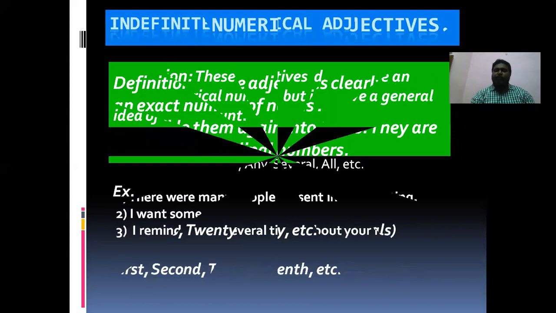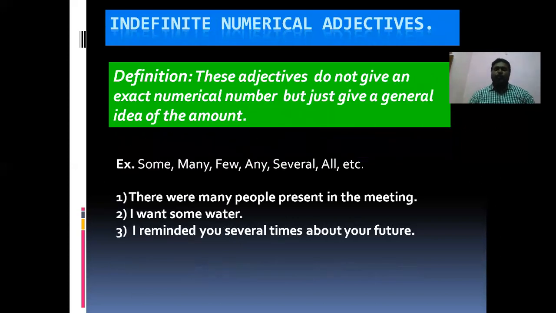Next, indefinite numerical adjectives. So here the title indicates indefinite. Indefinite means not exact. It is a number, but we cannot say it exactly. Let us see the definition.